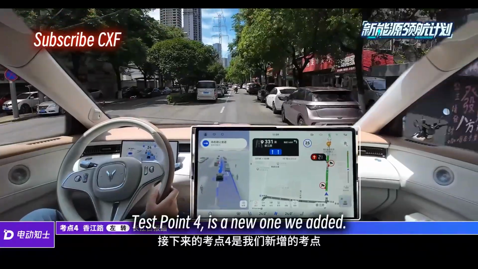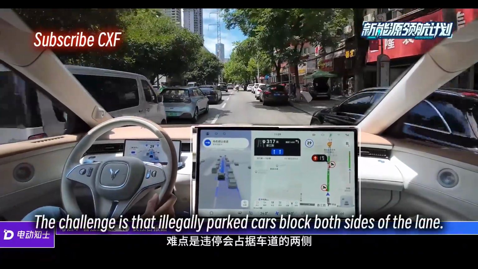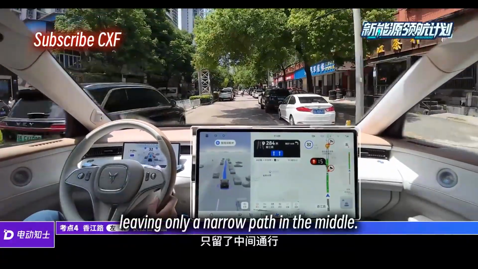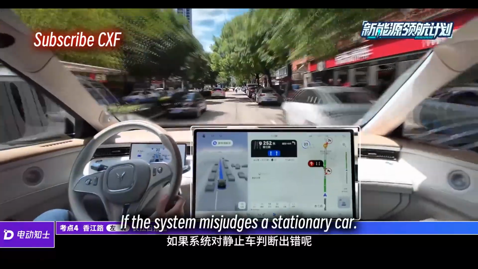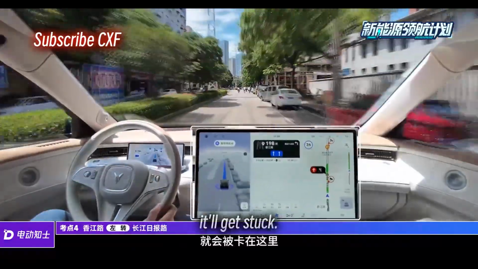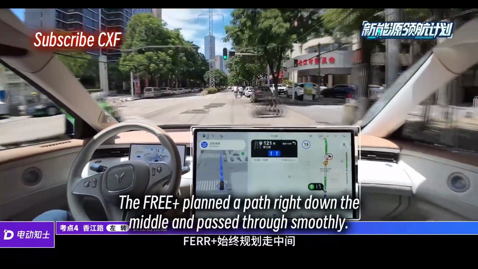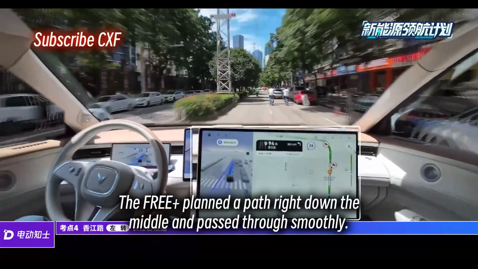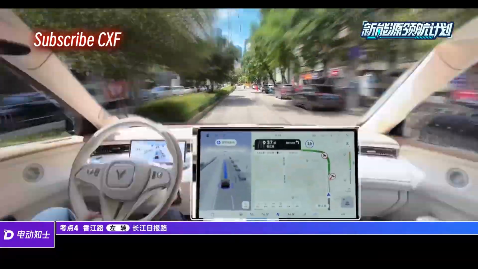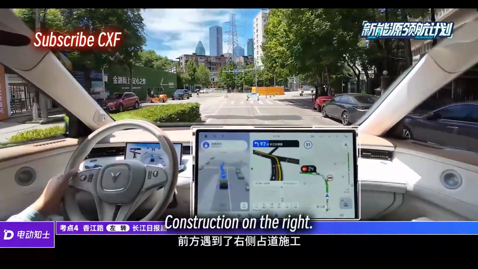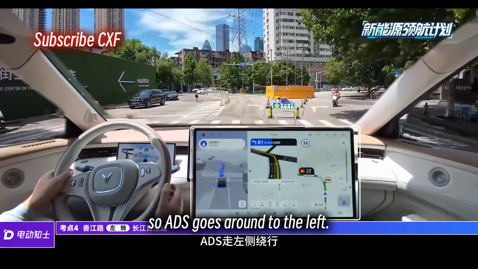The next one, test point 4, is a new one. The challenge is that illegally parked cars block both sides of the lane, leaving only a narrow path in the middle. If the system misjudges a stationary car, it'll get stuck. Clearly, this scenario was no match for ADS. The 3 Plus planned a path right down the middle and passed through smoothly. And there's road work here too, construction on the right. So ADS goes around to the left.